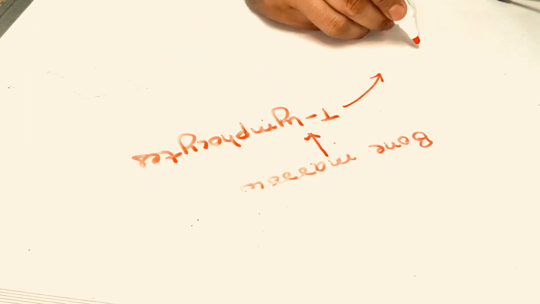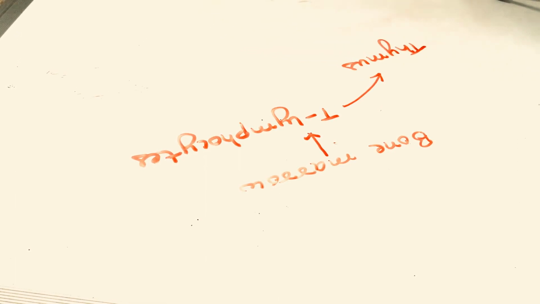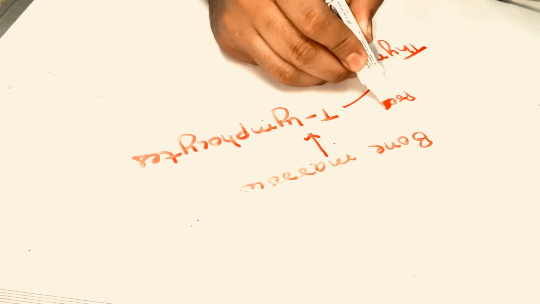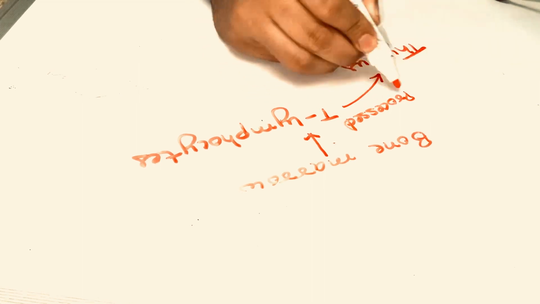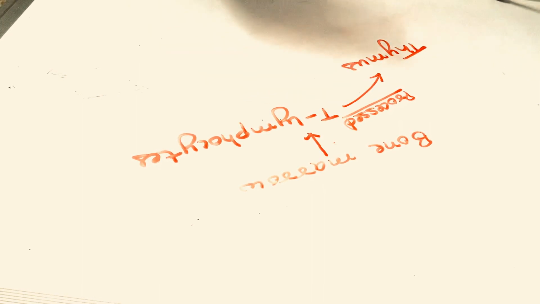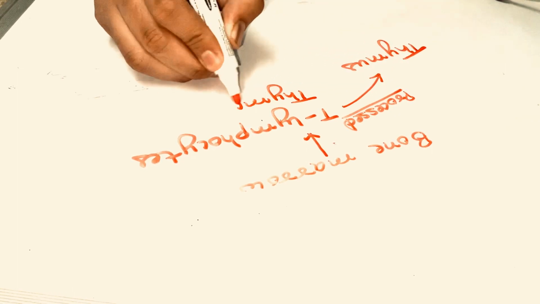When they are produced from the bone marrow, they move towards the thymus gland via blood. Why do they move to the thymus gland? They move to the thymus gland to get processed, to become active cells. Until activation, until being functional, they are known as thymocytes. What are they known as?